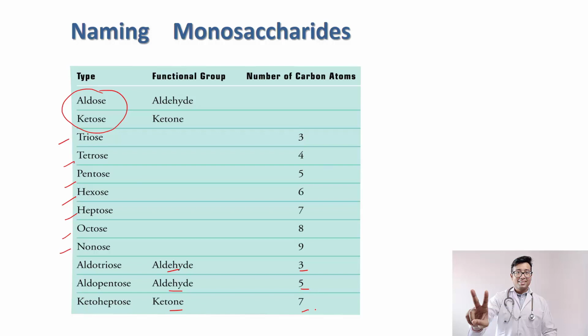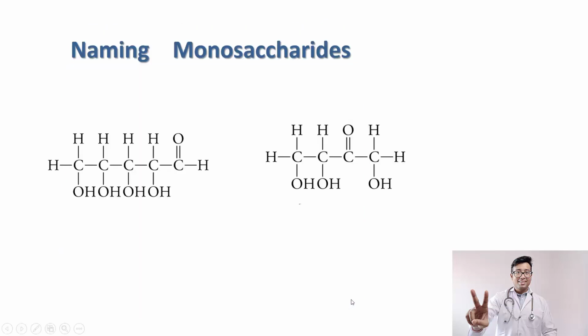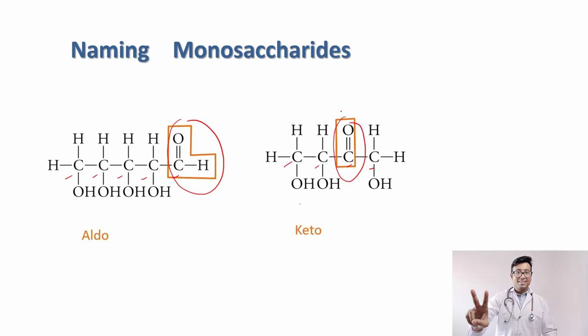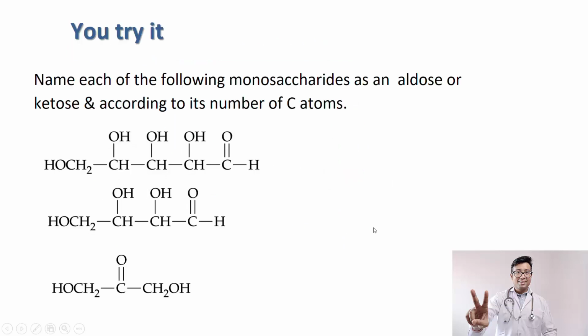I am saying the same thing over and over again so that the fundamentals are very clear. Again, you can see 1, 2, 3, 4, 5, and there is an aldehyde group. 1, 2, 3, 4, there is a keto group. So this is an aldo, and this is a keto. That part is settled. Since this has 5 carbons, it is aldopentose. It has 4 carbon atoms, so it is ketotetrose. Clear?